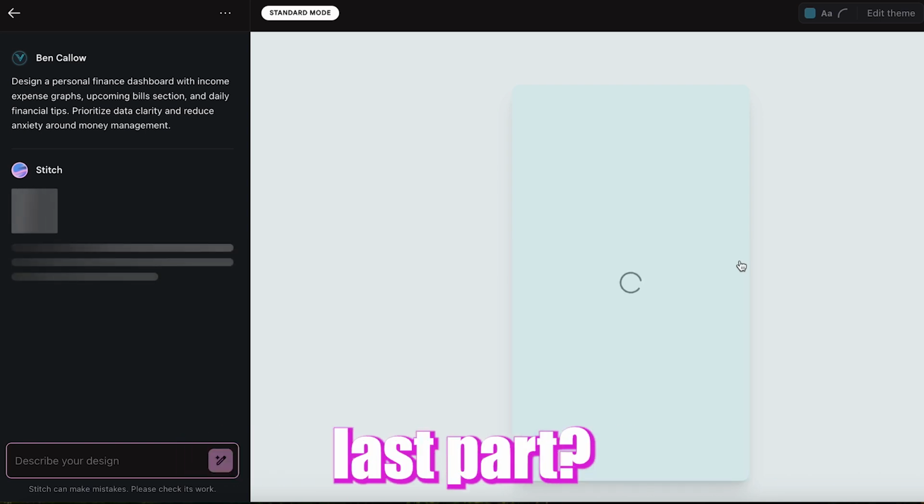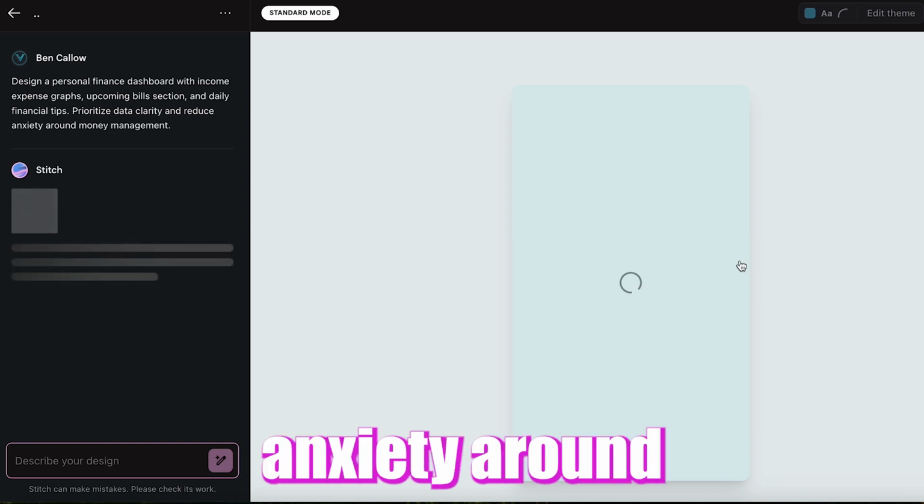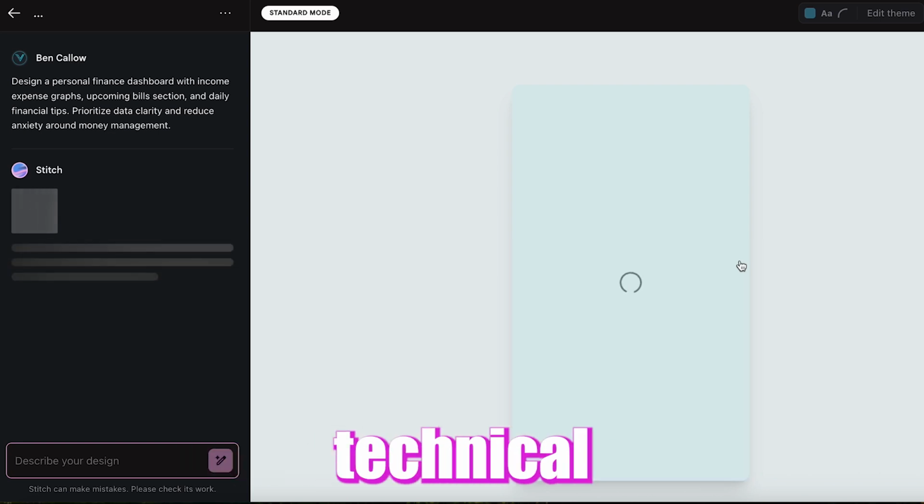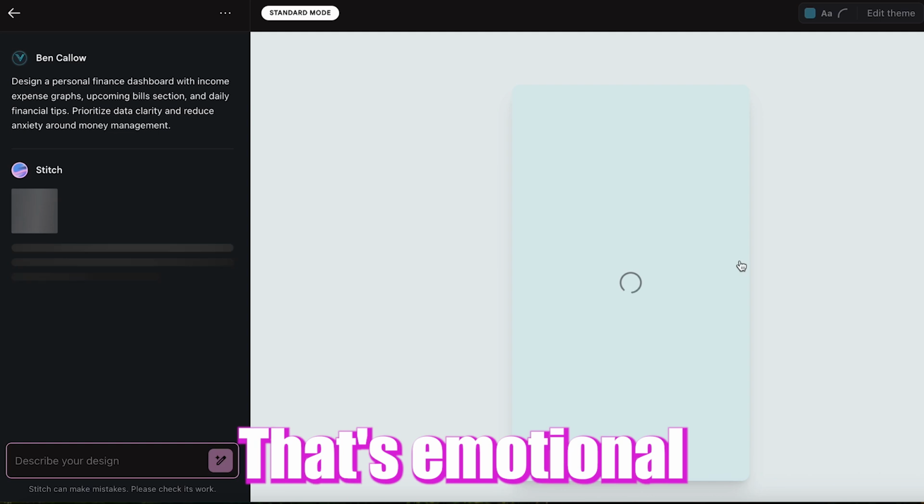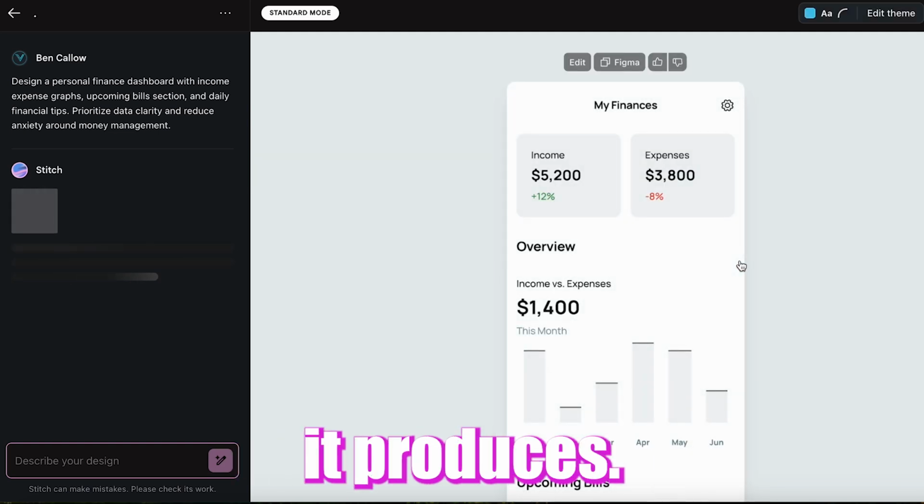Did you catch that last part? Reduce anxiety around money management. That's not a technical requirement. That's emotional design direction. And look what it produces.